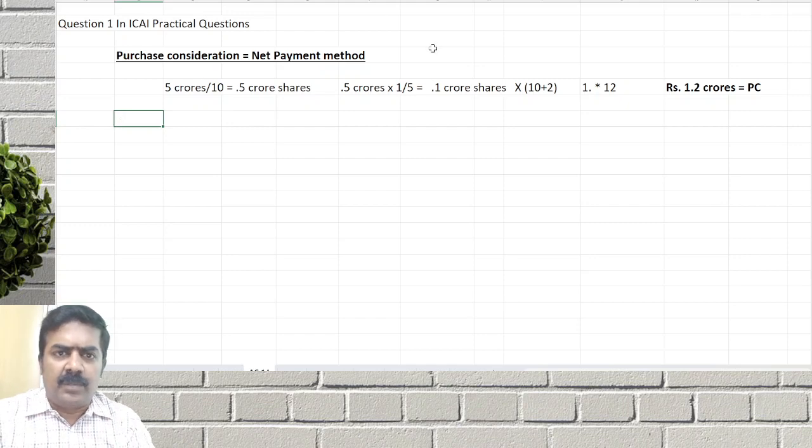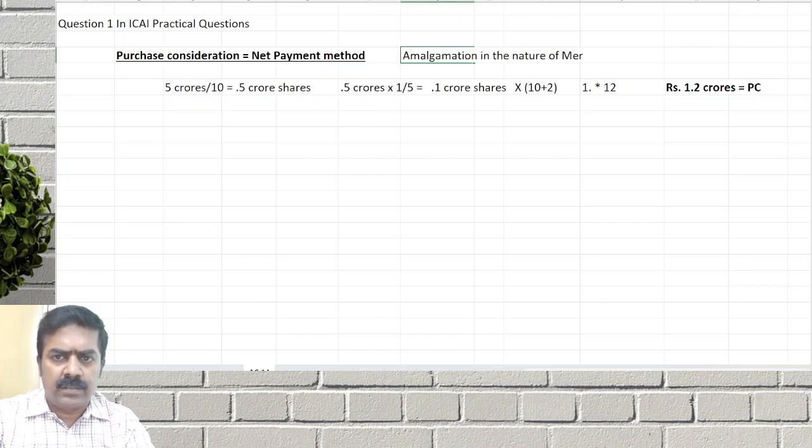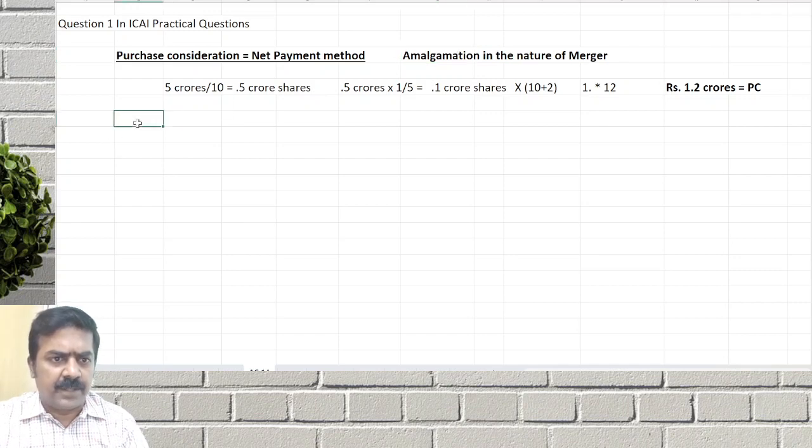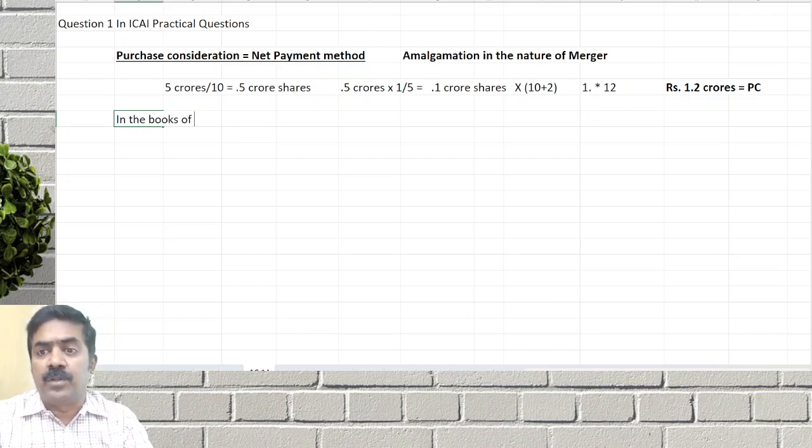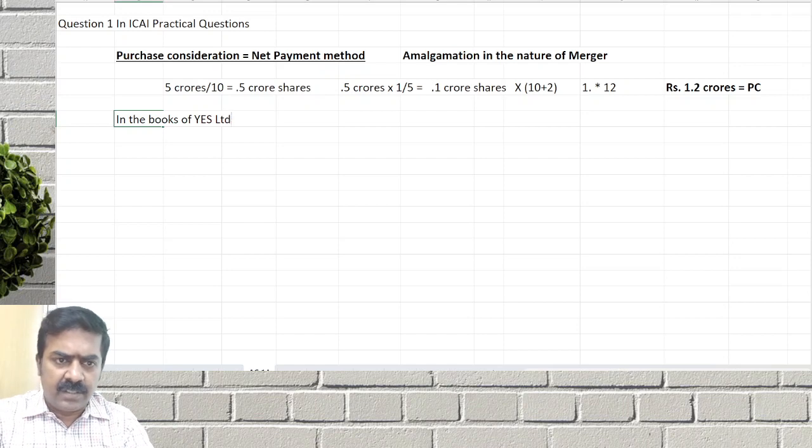Next. Amalgamation in the nature of what did they say? Amalgamation in the nature of merger. Okay. In the books of which company do we have to do first? Yes Limited, we can do first. That is the amalgamated company, otherwise called the purchasing company. Better to use the word amalgamated company.